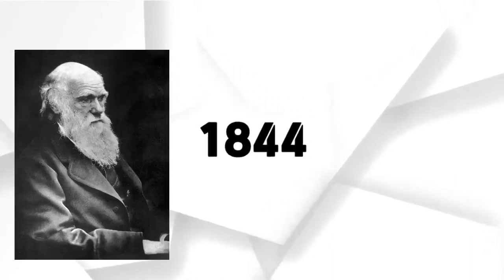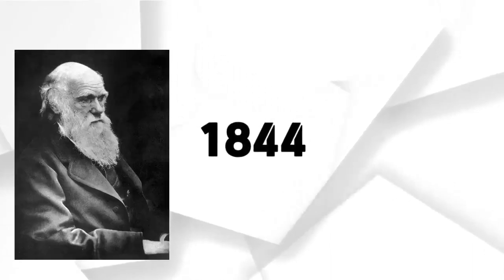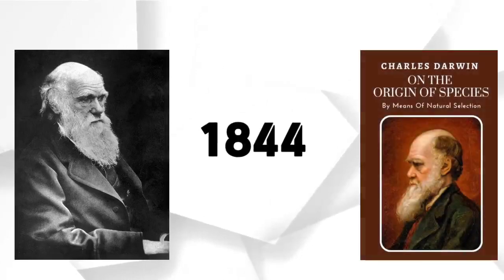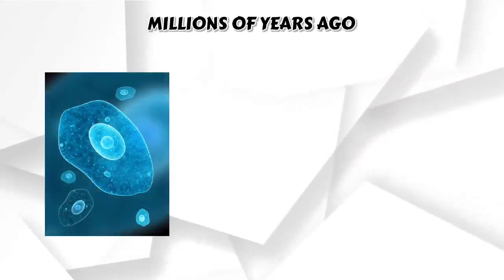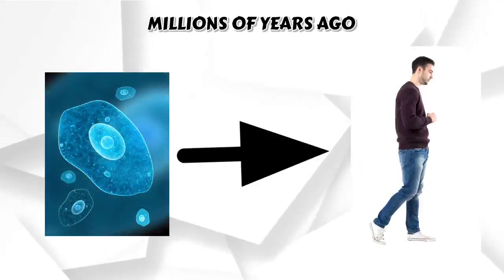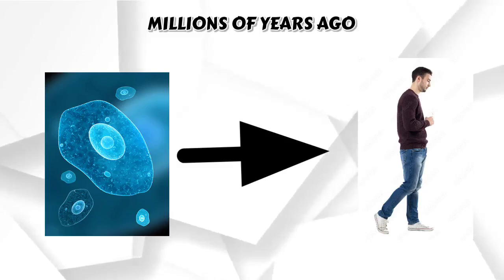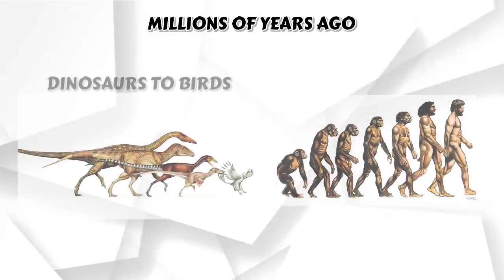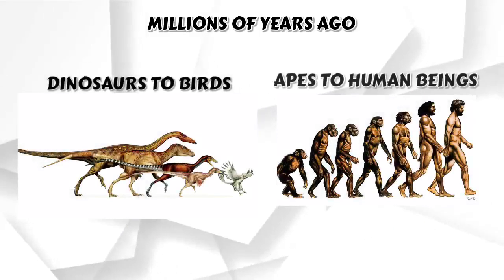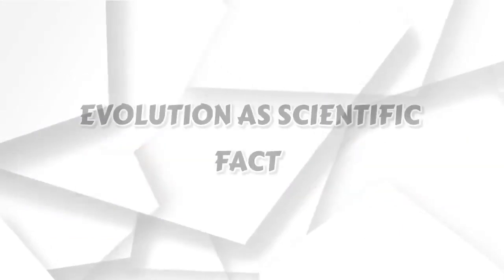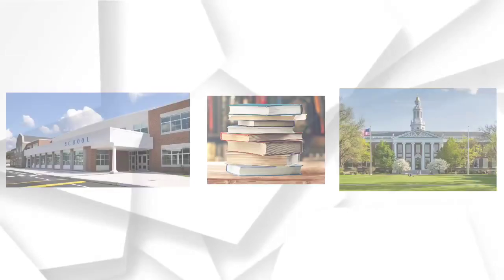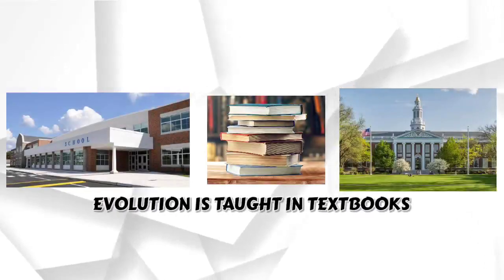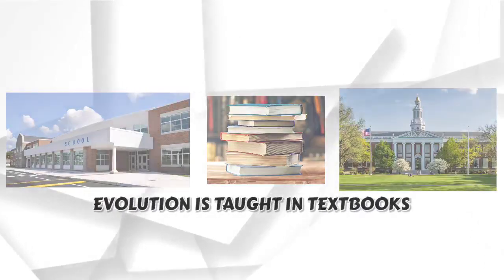In 1844 Charles Darwin proposed the theory of evolution in his book titled Origin of Species. In this theory he states that, millions of years back, a single-celled creature was created naturally, then it evolved into higher organisms like human beings. This theory states that dinosaurs evolved into birds, and ape-like creatures into human beings. Many scientists now accept this theory as a matter of fact. In many schools and universities, it is taught in textbooks as scientific truth.